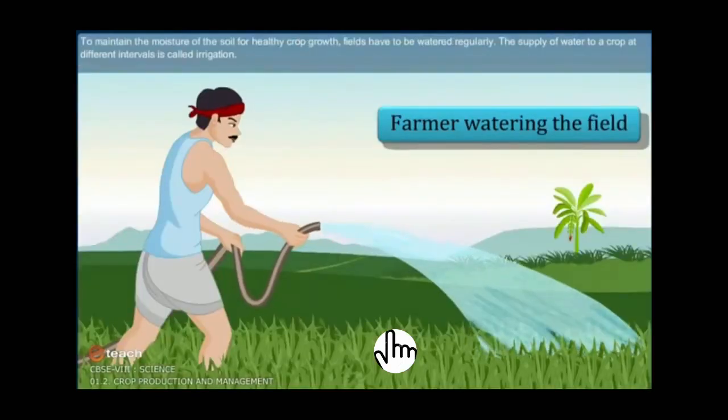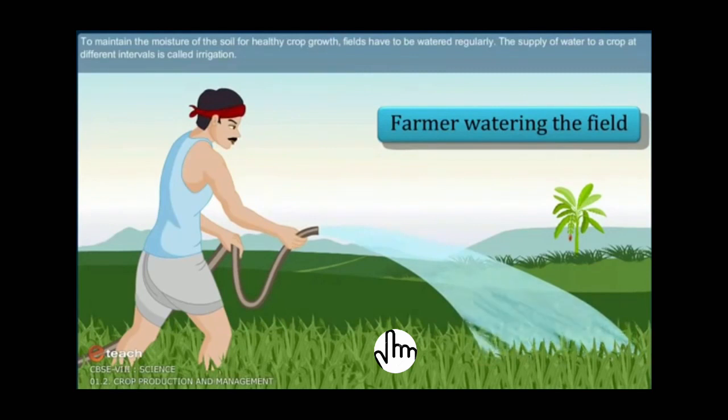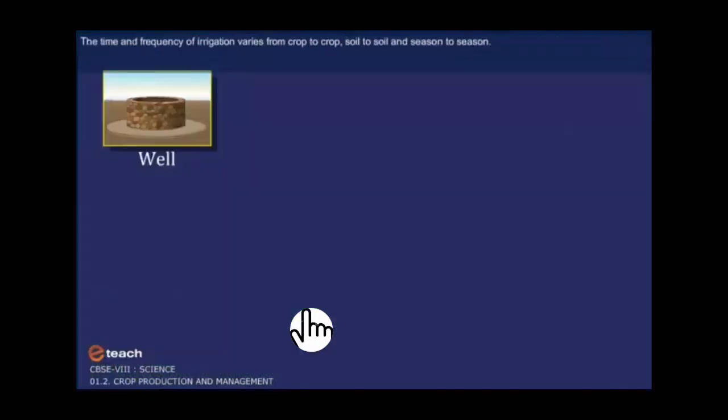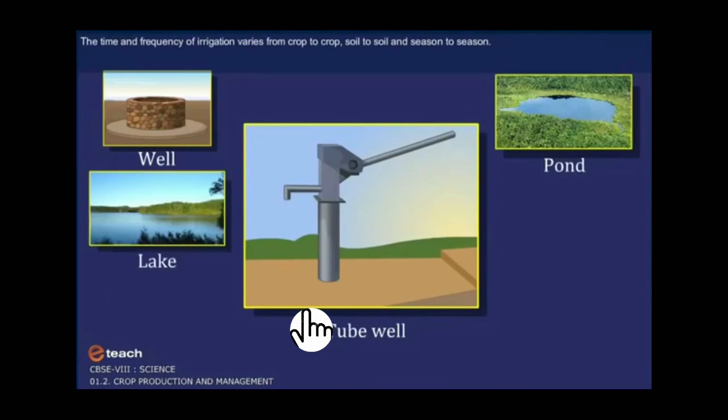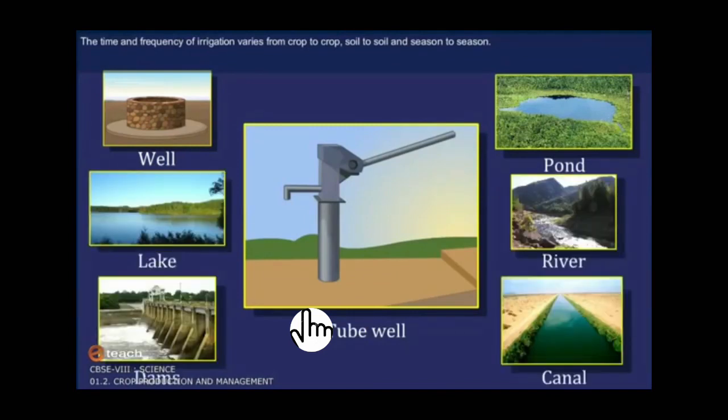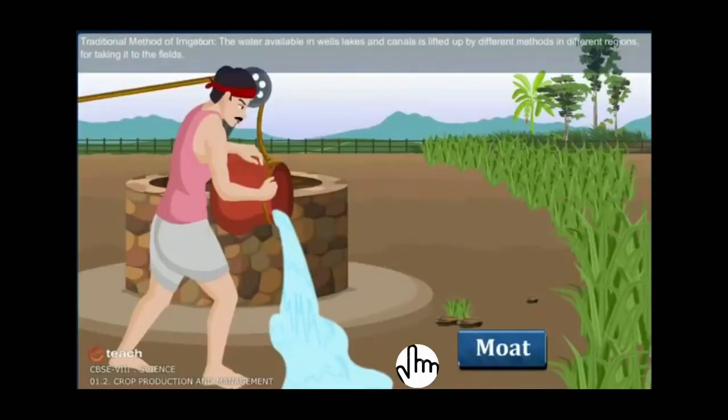To maintain the moisture of the soil or for healthy crop growth, fields have to be watered regularly. The supply of water to a crop at different intervals is called irrigation. Now this farmer is irrigating his fields and this process is called irrigation. The time and frequency of irrigation varies from crop to crop, soil to soil and season to season. Sources of irrigation. The sources of irrigation are wells, tube wells, ponds, lakes, rivers, dams and canals. So these are the sources of irrigation.